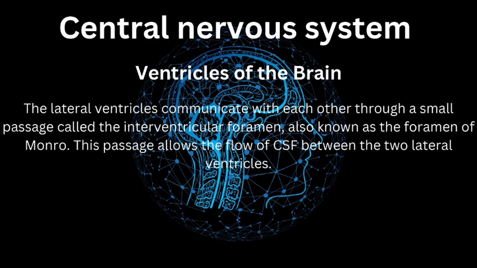The lateral ventricles communicate with each other through a small passage called the interventricular foramen, also known as the foramen of Monro. This passage allows the flow of CSF between the two lateral ventricles.